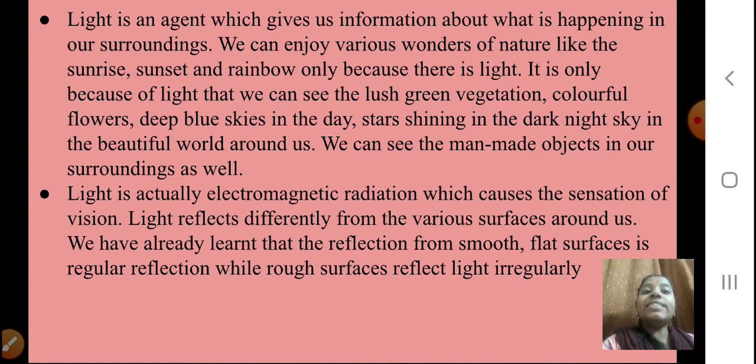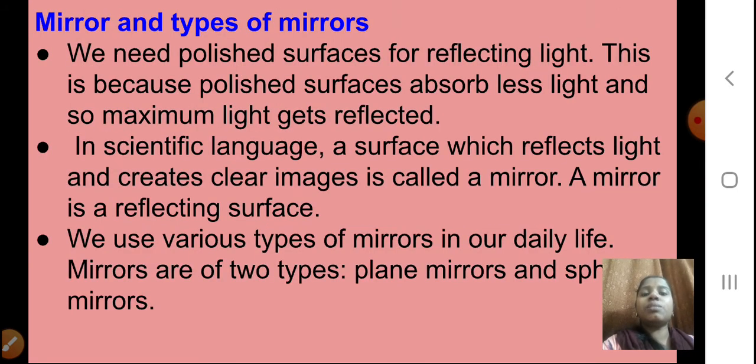Okay, light reflects differently from the various surfaces around us. We have already learned that the reflection from a smooth flat surface is regular reflection, while rough surfaces reflect light irregularly. Yes, students, if you remember in the previous standard, you have studied about regular reflection and irregular reflection. Smooth surface gives regular, and irregular reflection will be from a rough surface. Okay, so we will see now the next parts.